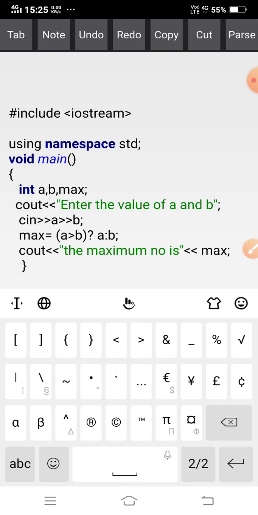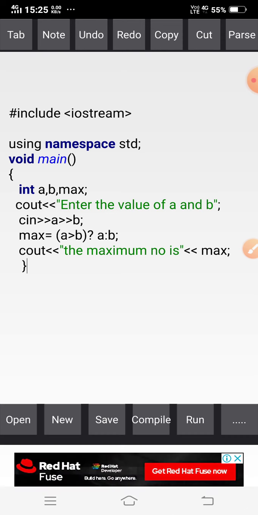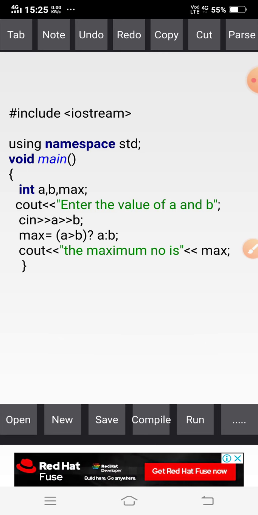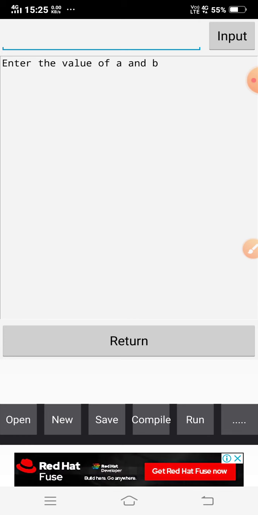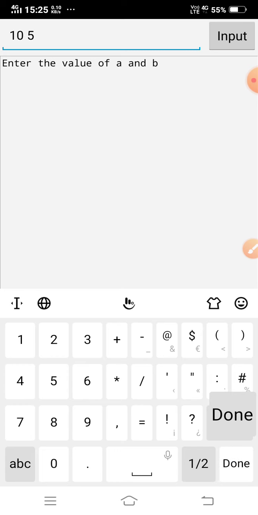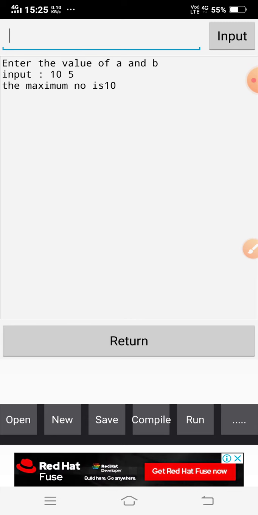Now I will check whether my code is successful or not. It compiled successfully, then I am going to run. Enter the value of a and b. So I have to enter the values, say 10 and 5. See here, I have entered 10 and 5, so the result is that the maximum number is 10. It is declared that the maximum number is 10.